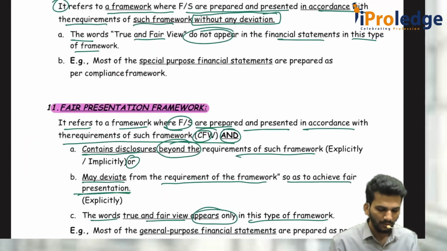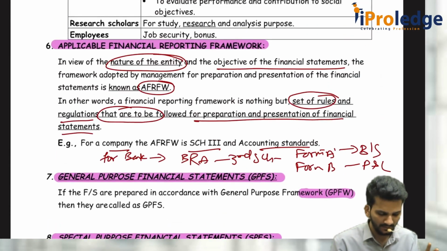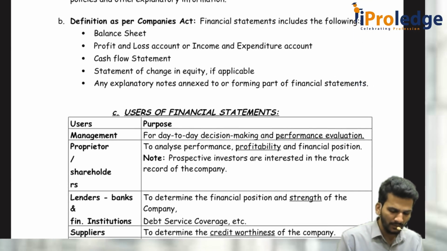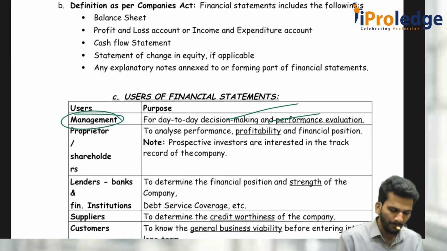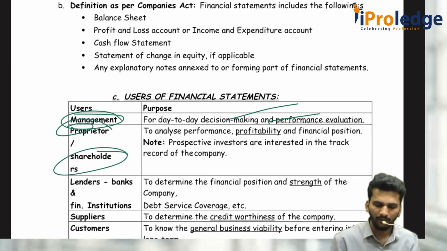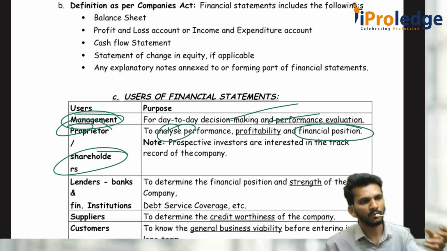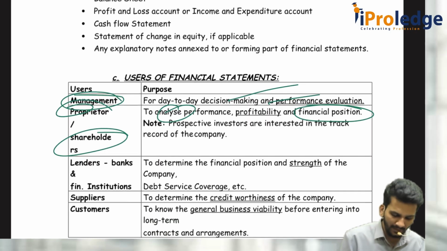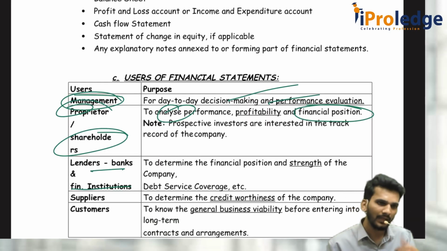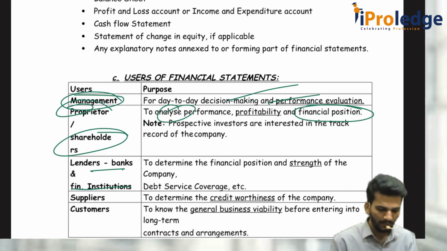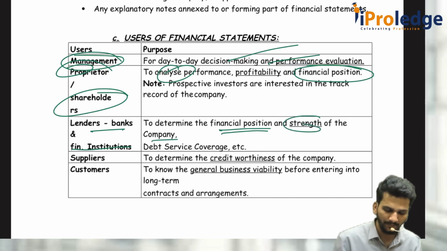Now I told users of the financial statements. Who are the users of financial statements? Management will use it for the purpose of decision making and future evaluation. Proprietors or shareholders will also use it for analyzing the financial position of the company. Should I invest in the company? Should I get out of the company? Then lenders, banks, everybody will use it. Should I give the loan or not? If I give the loan, how much should I give? These people will use it to know the financial position and strength of the company.